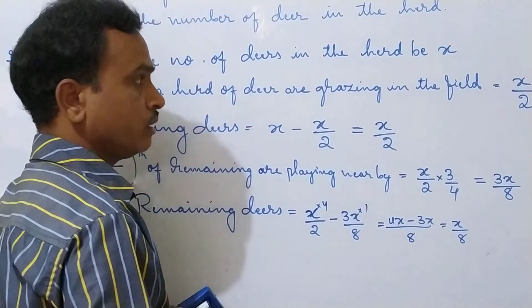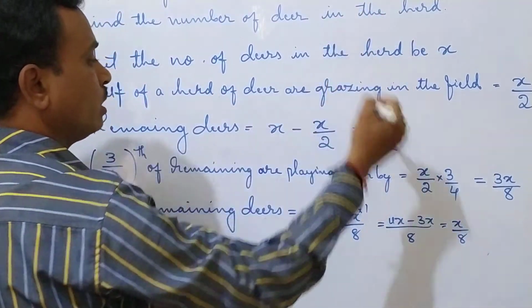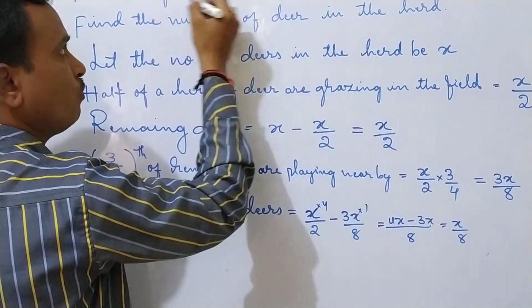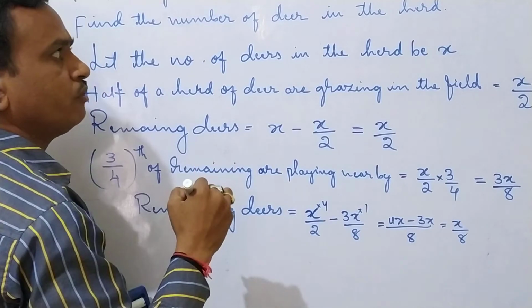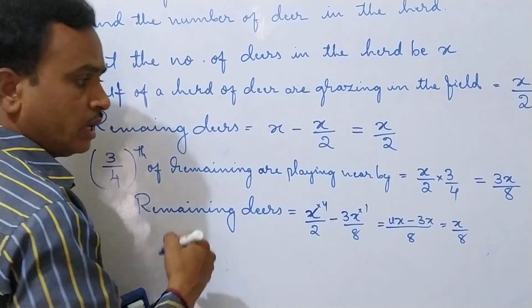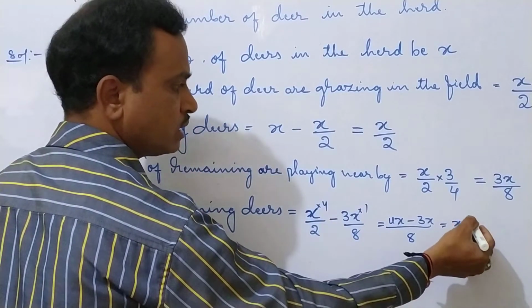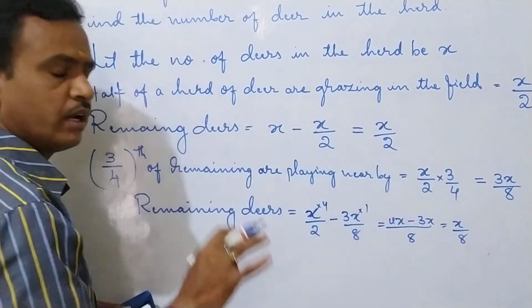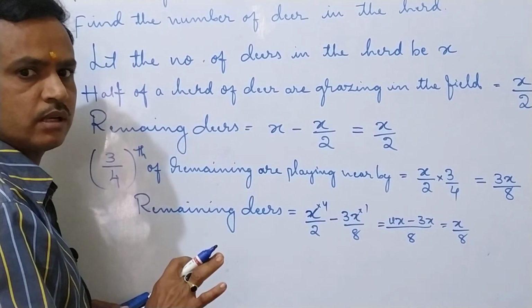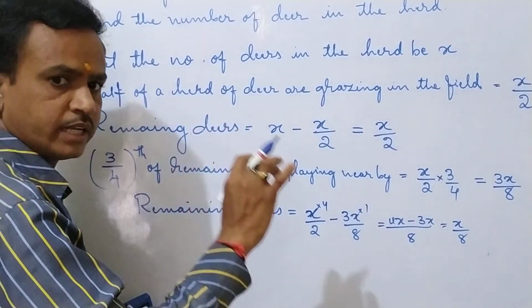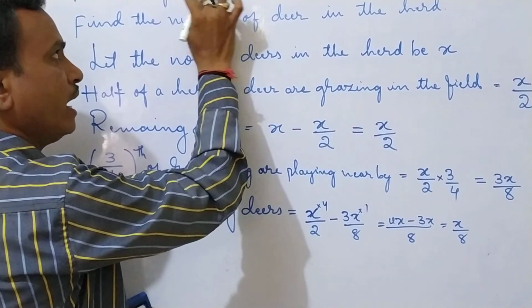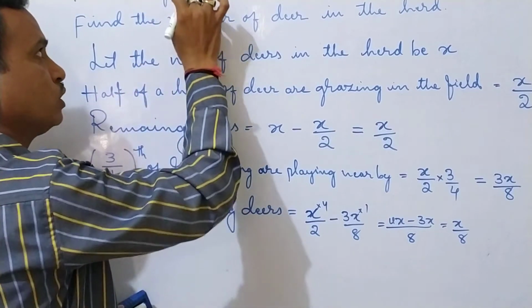So X by 8 are the rest. Rest of 9 are drinking water from the pond, that is equal to 9 according to this question.